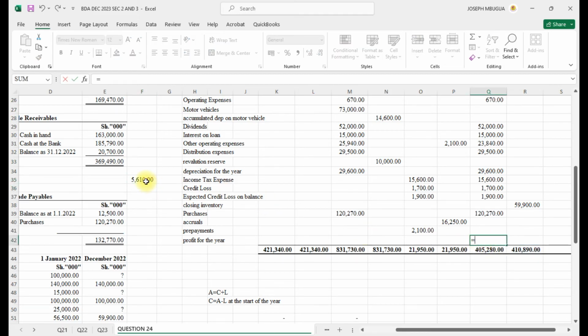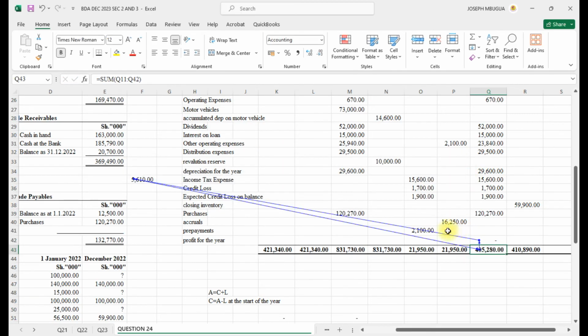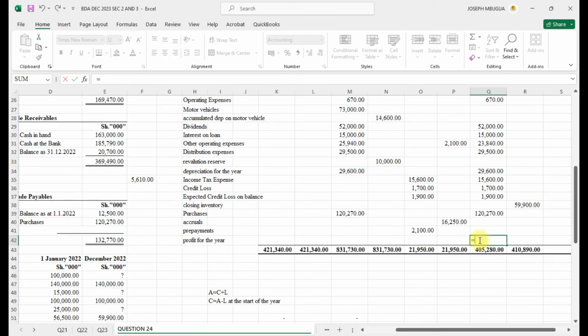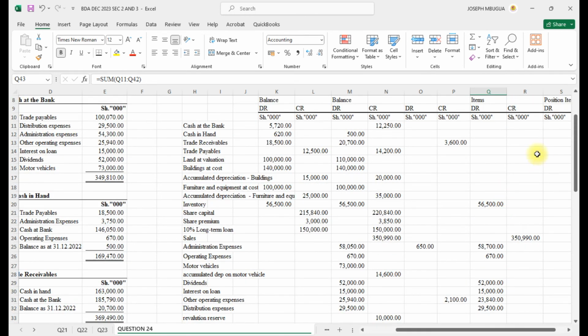If I can bring it here, yeah, it will not agree because of the circle. So here we shall put it directly. 5610. You'll find that it will balance at 410,890. So that is our profit or loss item.